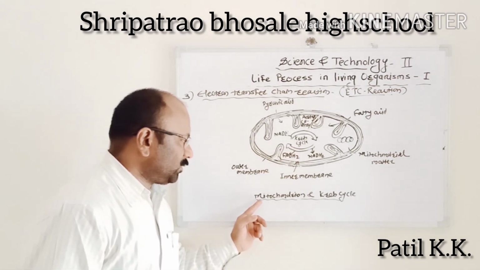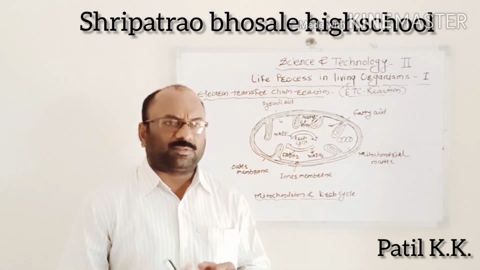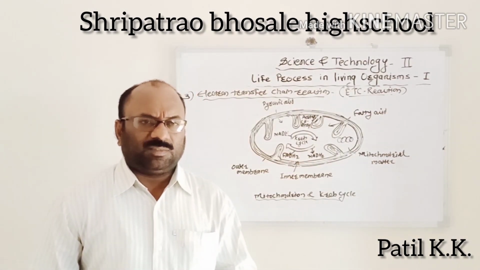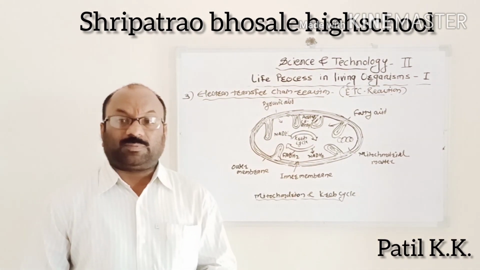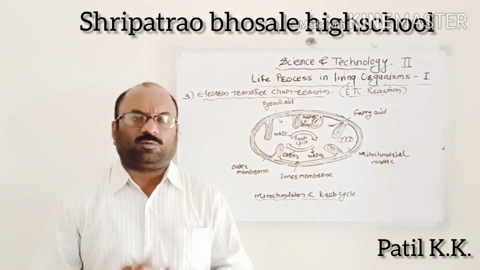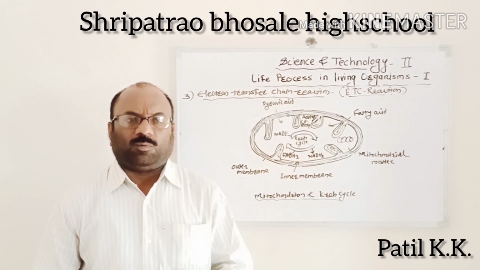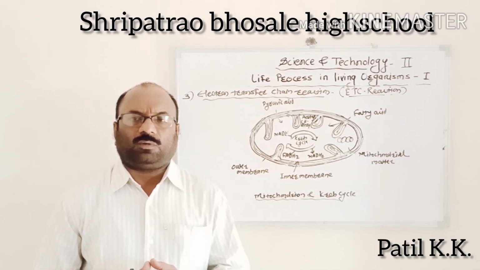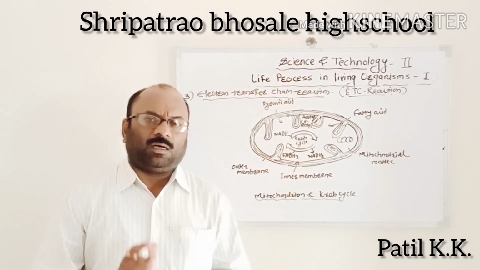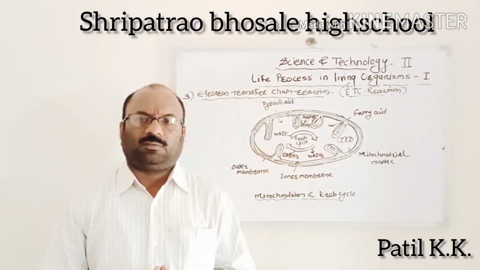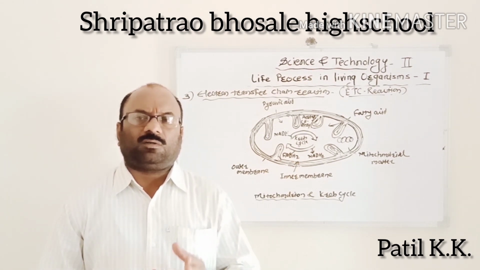This is the mitochondria and Krebs cycle. The electron transfer chain reaction takes place only in the mitochondria. The NADH2 and FADH2 formed during all the above processes participate in the electron transfer chain reaction.